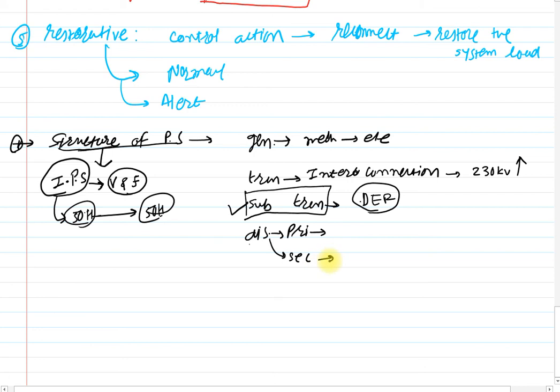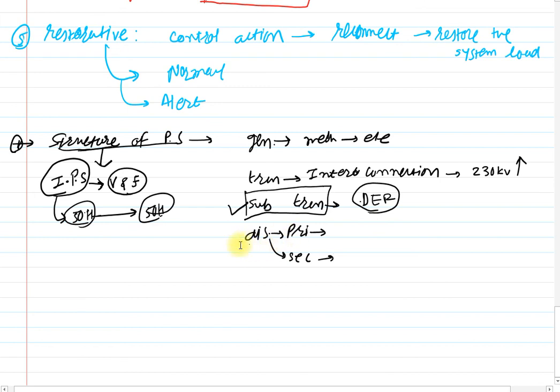Clear? I know you know very well, but I just need to inform you that the structure of power system is an interconnected power system. And one more thing about the sub transmission system. Again, you know very well the function of the transmission line and the generating station. But I need to tell you one thing here: at the sub transmission level, below 230 kV, the distributed energy resources are interconnected to the power system. Clear? That is the solar power plant, wind power plant, etc.